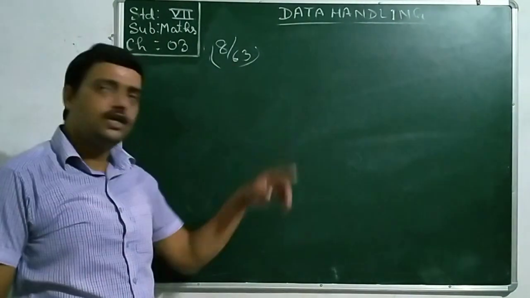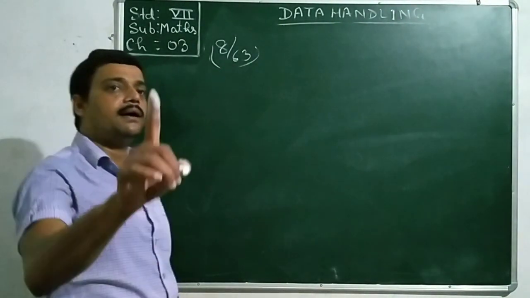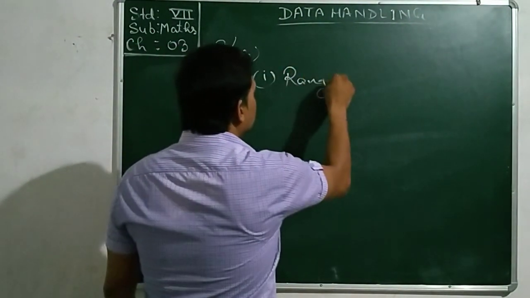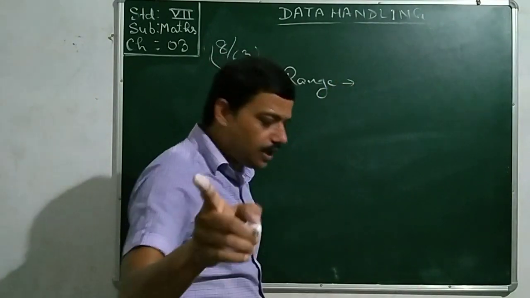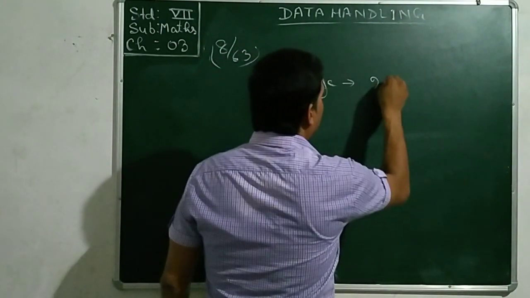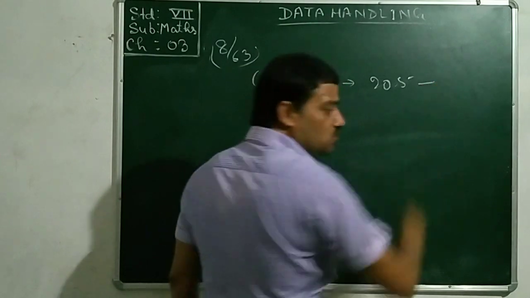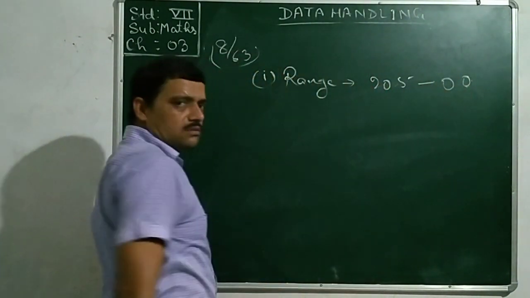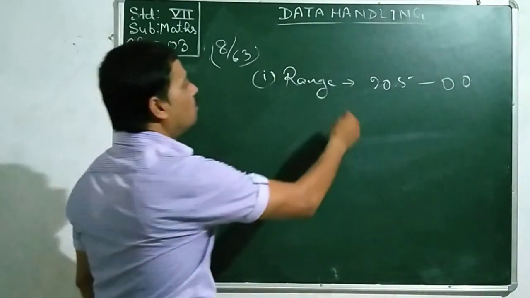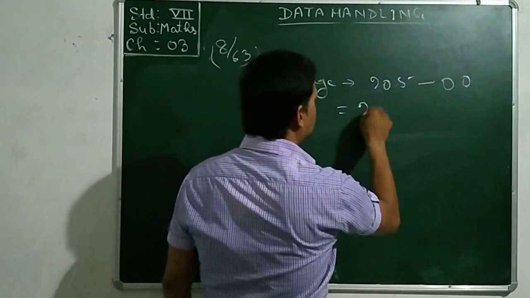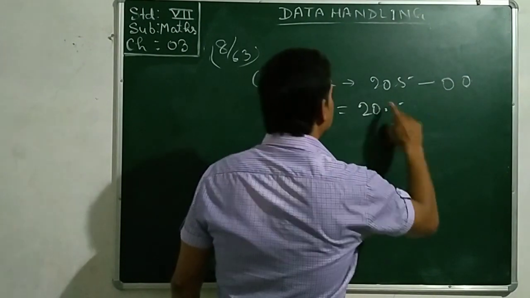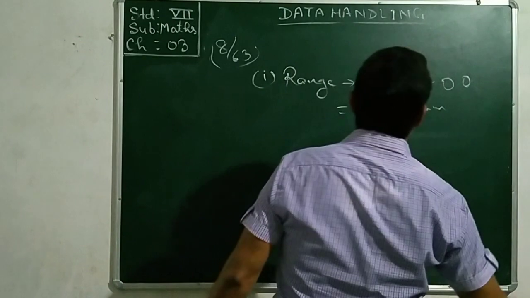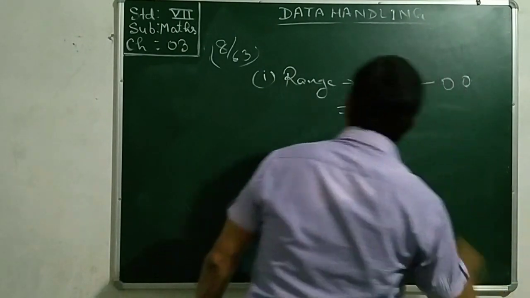Take care while finding out the range. The highest value given is 20.5 and the lowest given was 0.0. So don't get confused about why the range we are getting here is 20.5. The range is 20.5 only. You don't need to mention the mm.